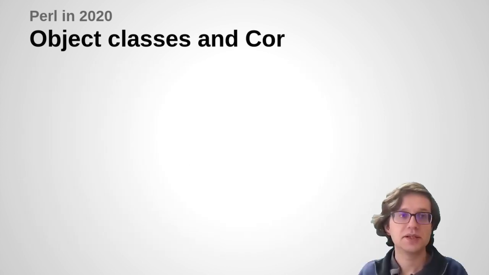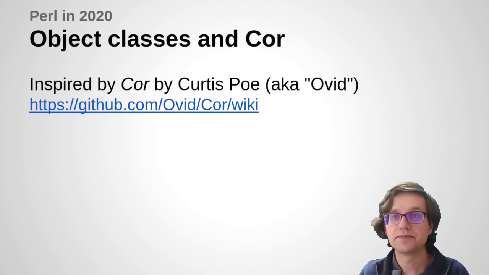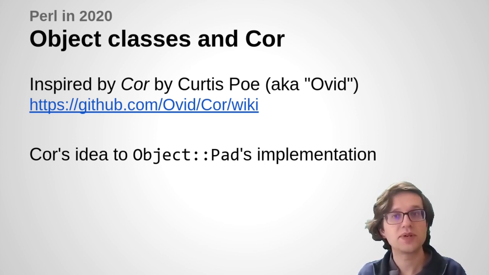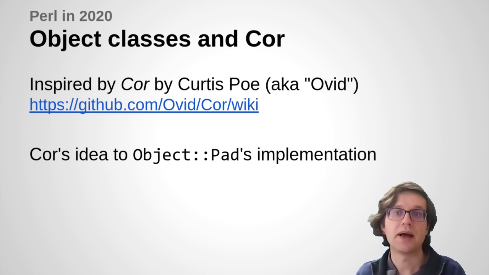Now, Object::Pad is inspired by an idea called Corinna, by Curtis Poe, otherwise known as Ovid. There's a link there to the wiki describing all of that. Corinna is very much an idea, a design, a set of thoughts by Ovid, and Object::Pad is an implementation that is loosely based on those ideas. So there are some slight differences, some slight variations, but generally his ideas inspire my implementation, and then I go off and implement things and give him some feedback about what works, what doesn't. So it's kind of a two-way process.